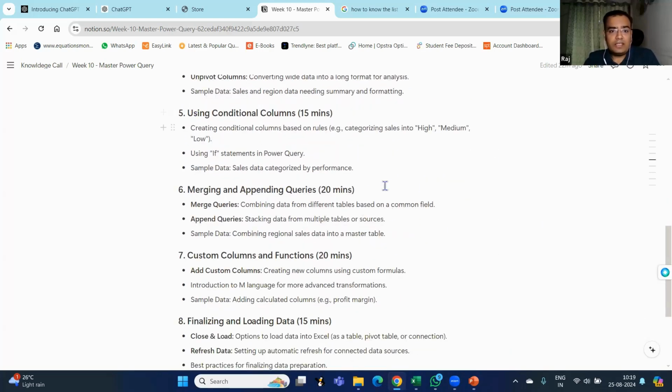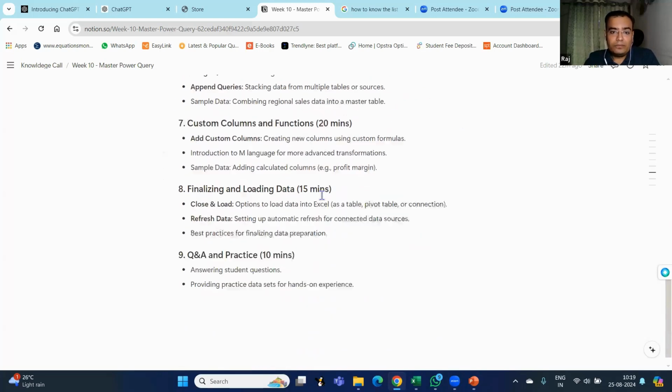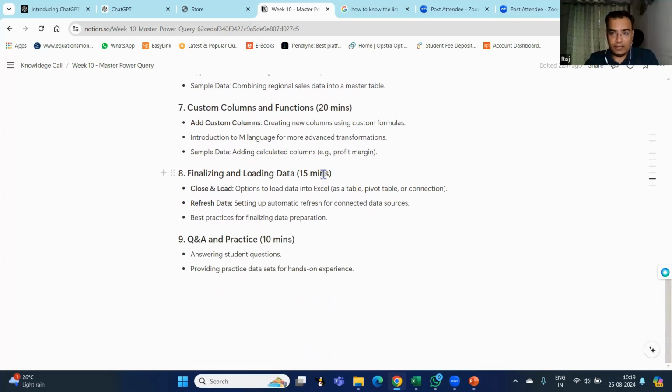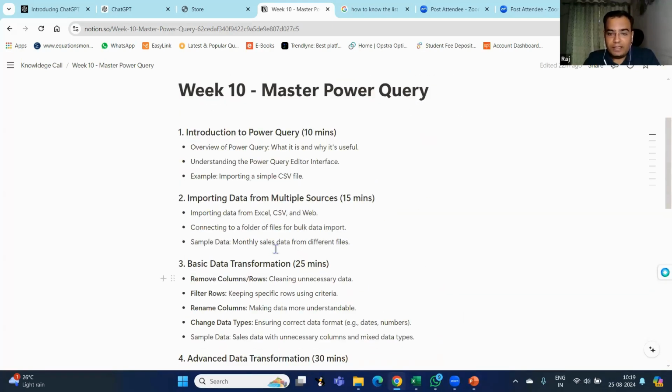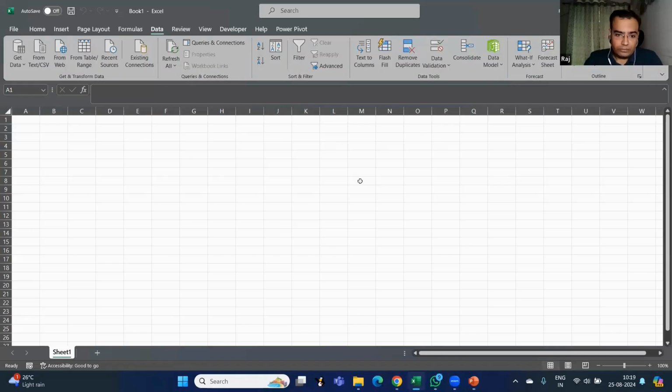Then, using conditional columns, merging and appending data, and finally, how to load that data. These are some of the major points that we are going to see in today's session. I hope the agenda is clear to you. If yes, type yes in the chat box so that we can quickly go on to our Excel document. Is the agenda clear? Yes, super.